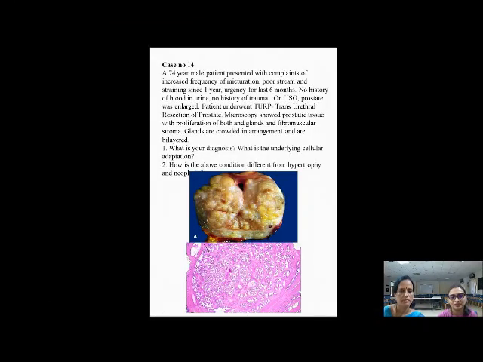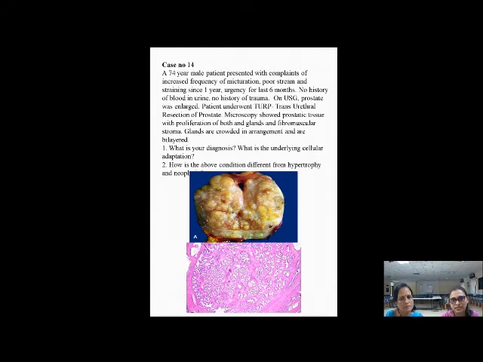Hello everyone. So this is case number 14. A 74-year-old male patient presented with complaints of increased frequency of micturition, poor stream and straining since 1 year. There is urgency for the last 6 months. However, there is no history of blood in urine, no history of trauma. On ultrasound, the prostate was enlarged and the patient was subjected to transurethral resection of the prostate.